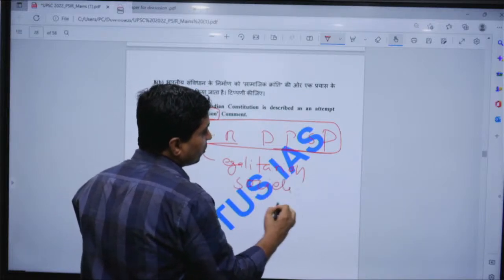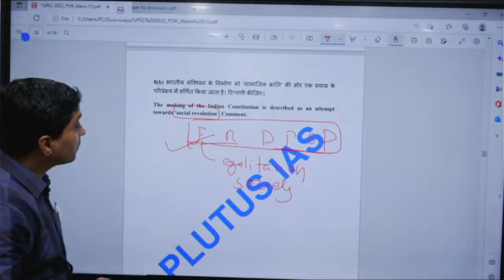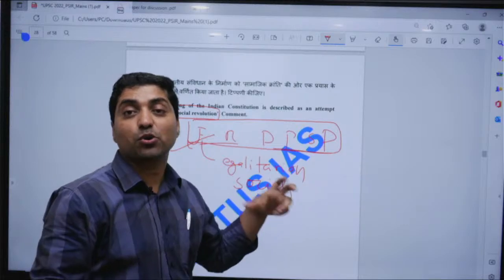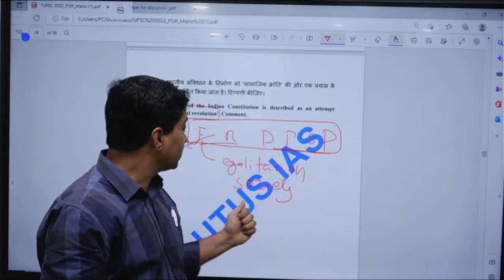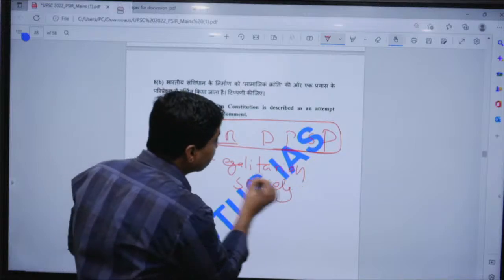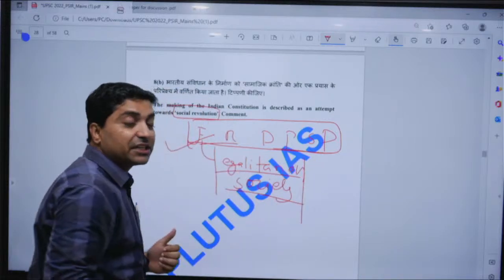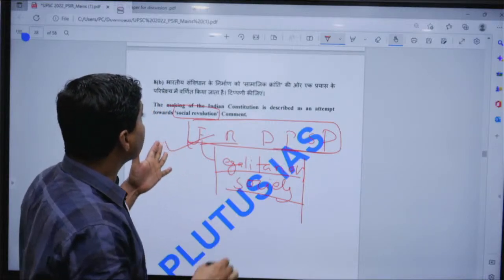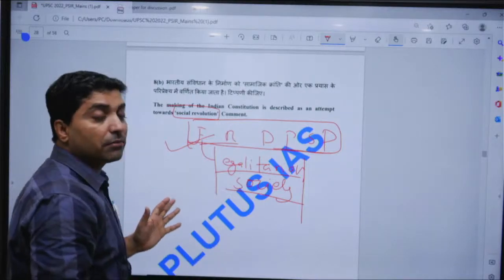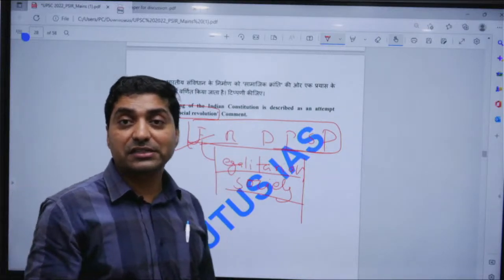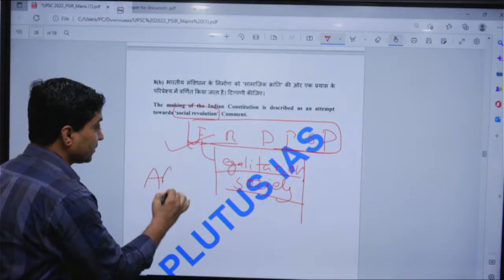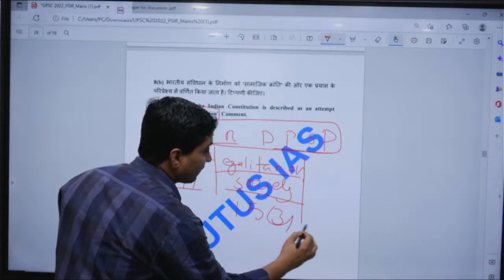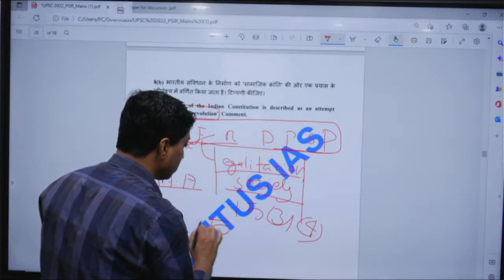Granville Austin talks about how fundamental rights and DPSP both constitute the conscience of the Constitution, and it strives to make society egalitarian, a society which is feudal and most unequal. But the making of the Indian Constitution of course promoted social revolution. For example, Article 17. For example, Article 15.3, Article 15.4, Article 15.5.